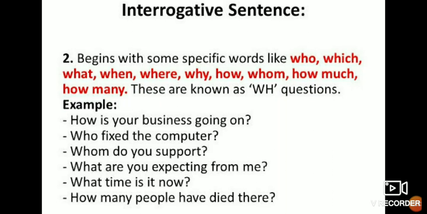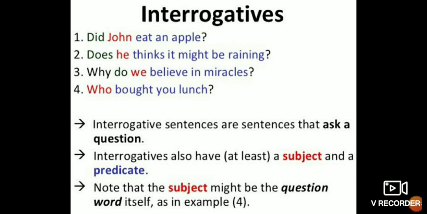You can also see here, an interrogative sentence begins with some specific words like who, which, what, when, where, why, how, whom, how much, how many. These are known as WH questions, isn't it? How is your business running? Who fixed the computer? Whom do you support? These are all questions. You can see they end with a question mark.